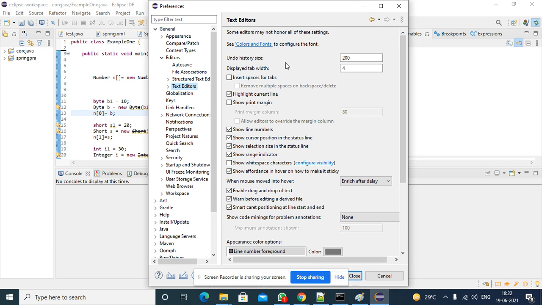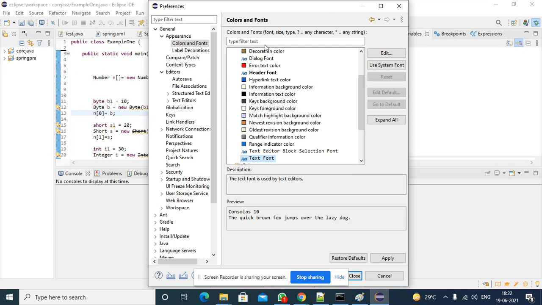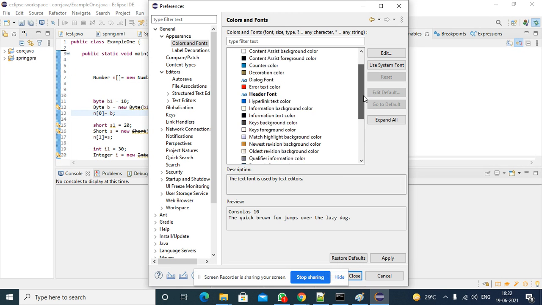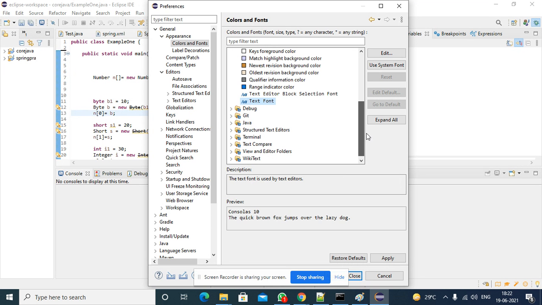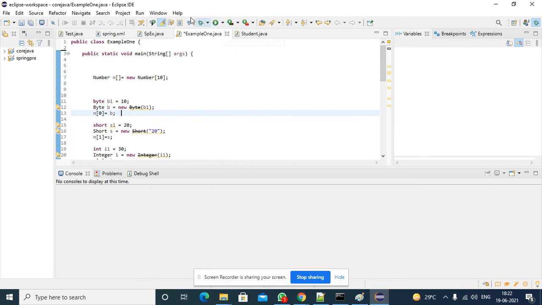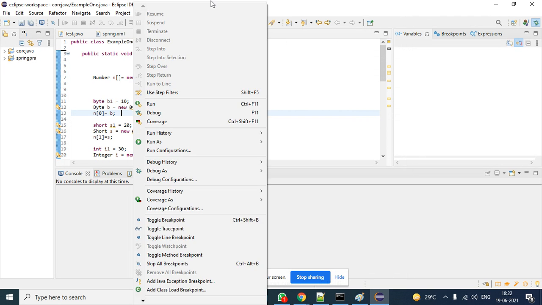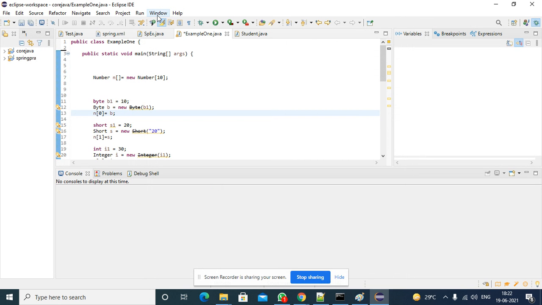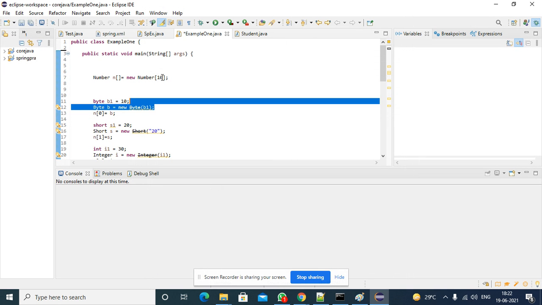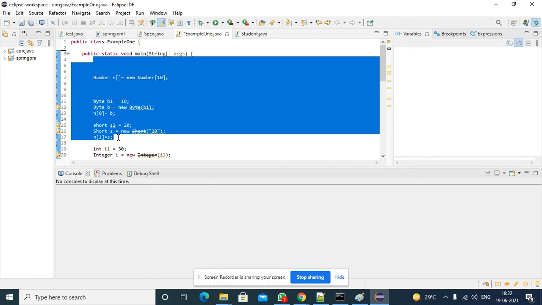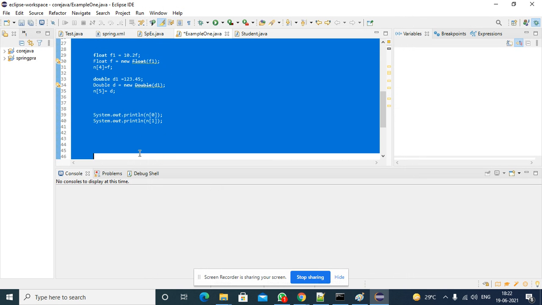Display size, undo the horizontal size, colors and fonts configuration. You click on that. Okay, this is a style, font style. Okay, we'll see later. So it will be in that section only, in Windows preferences somewhere. Okay, no problem. So we'll continue for this class. In the next class, I will try to increase the font.